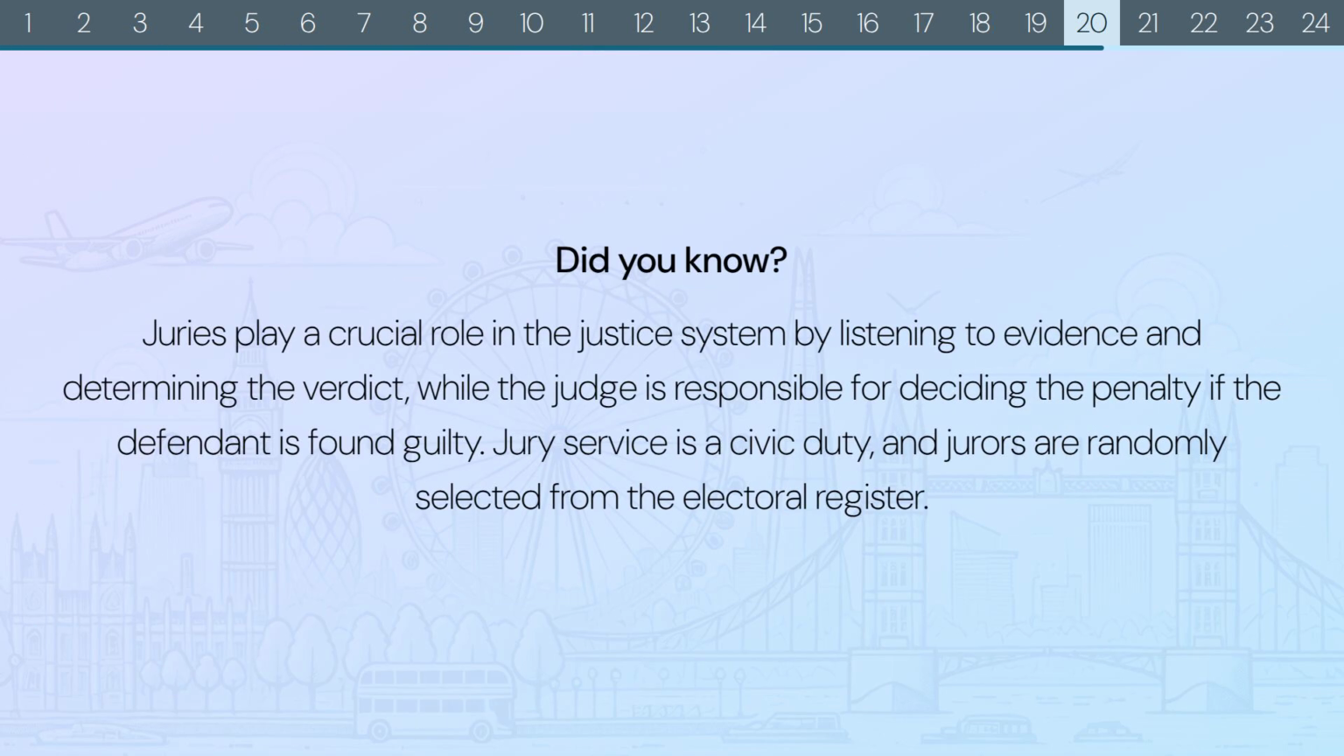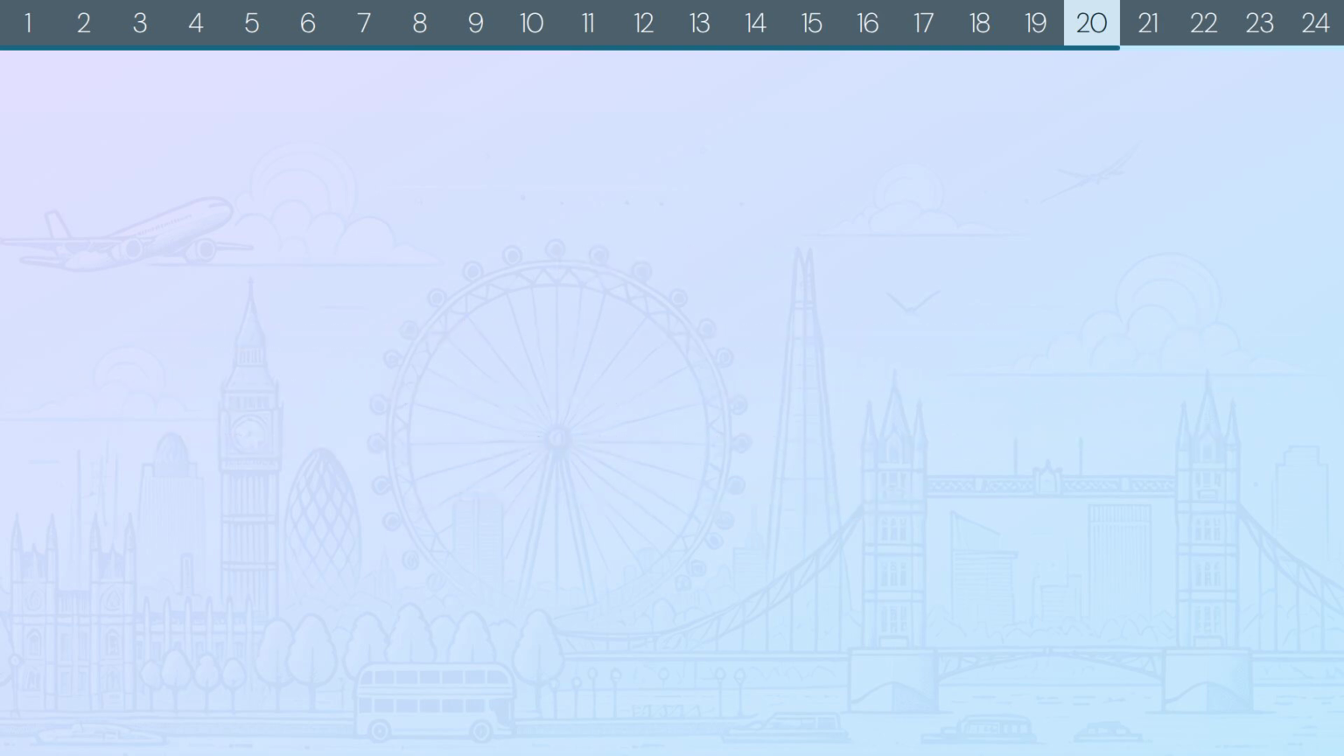Did you know? Juries play a crucial role in the justice system by listening to evidence and determining the verdict, while the judge is responsible for deciding the penalty if the defendant is found guilty. Jury service is a civic duty, and jurors are randomly selected from the electoral register.